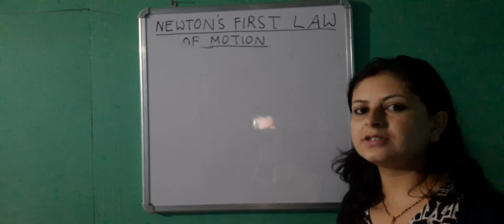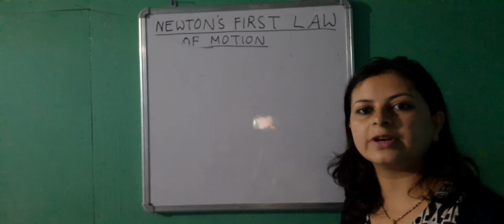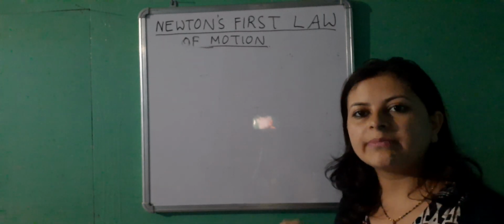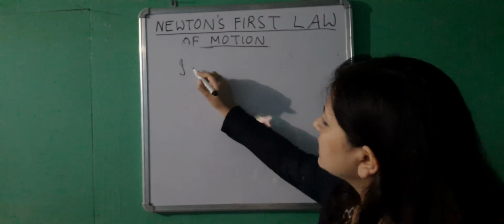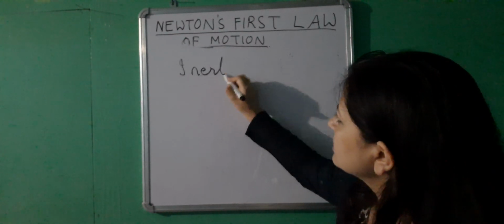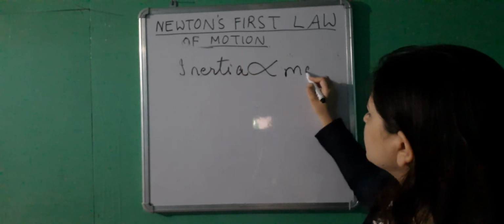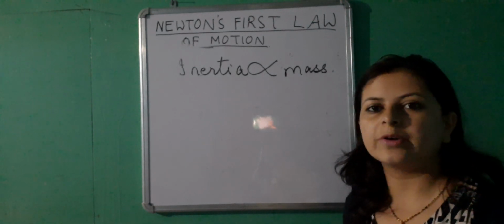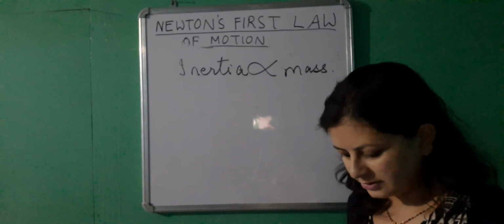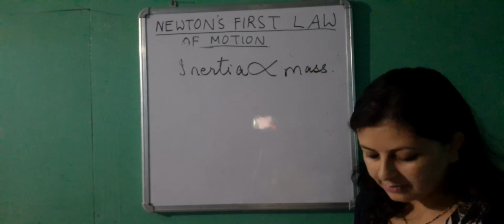Whereas it is very easy to lift a light body. That means you can easily change the state of rest of a light body into the state of motion even by the application of a small amount of force. So inertia has a strong link with mass. We can say that inertia is directly proportional to mass. A heavy body has more inertia, a light body has less inertia. That is how we connect inertia with mass.